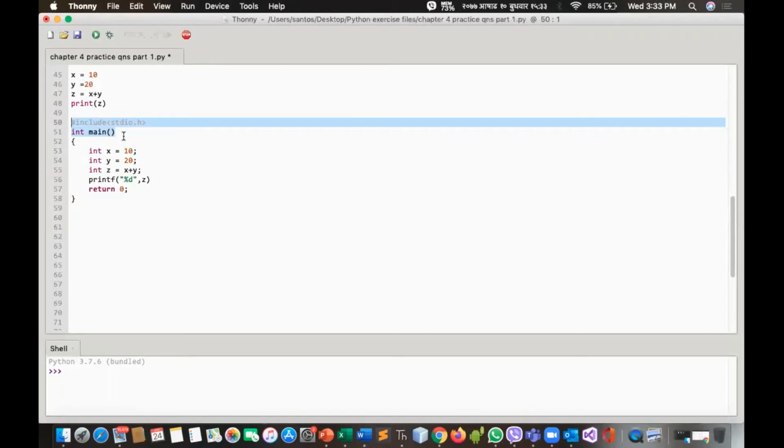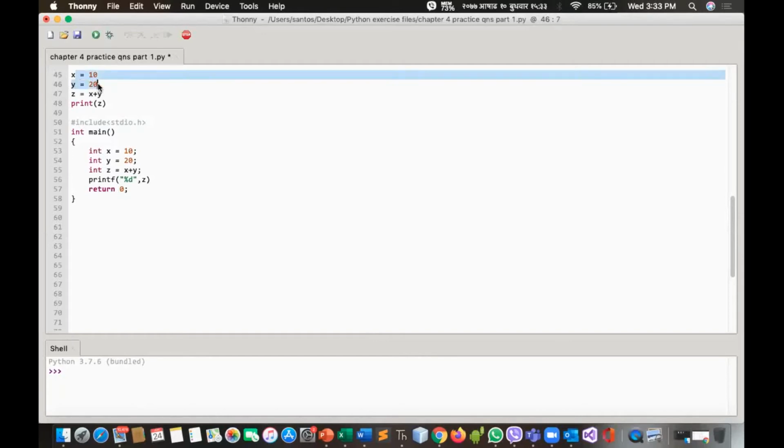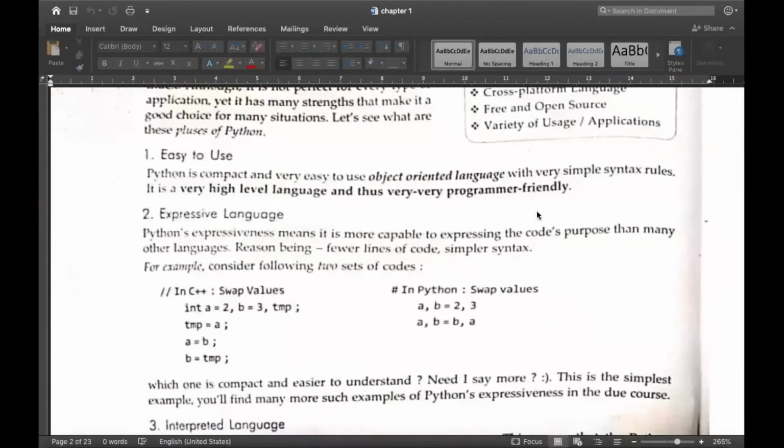They might not understand. But in Python, any non-technical person can easily understand that the individual variables have these particular values. It's very easy to understand for a non-technical person as well. So in that sense, it is considered an expressive language. It simply expresses what is necessary. In other programming languages, you might get confused. So that is the main point of point number 2.